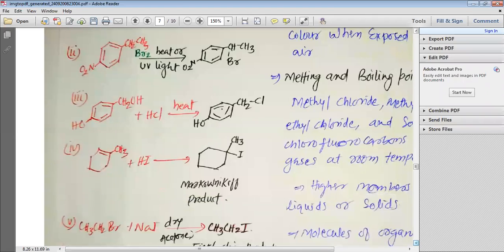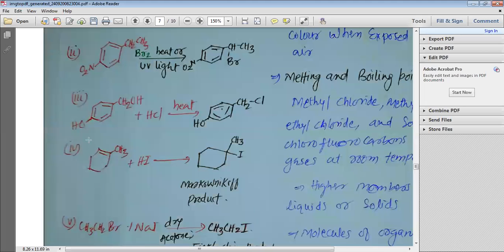The carbon which is directly bonded to the phenyl group, if it forms the free radical, then this free radical is going to be more stable, and with this stable free radical, bromine combines. So we get 1-bromo-1-(nitrophenyl)ethane. That is the product.